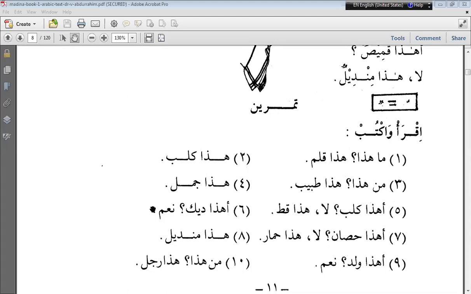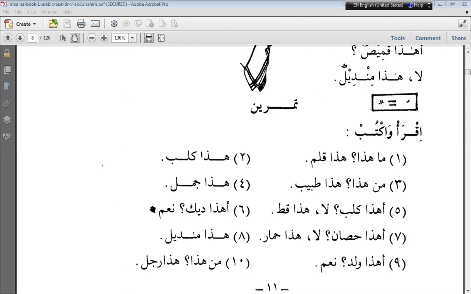Haza mindilun. The sound of kasra is double when the ya appears after kasra. This is a tajweed rule.